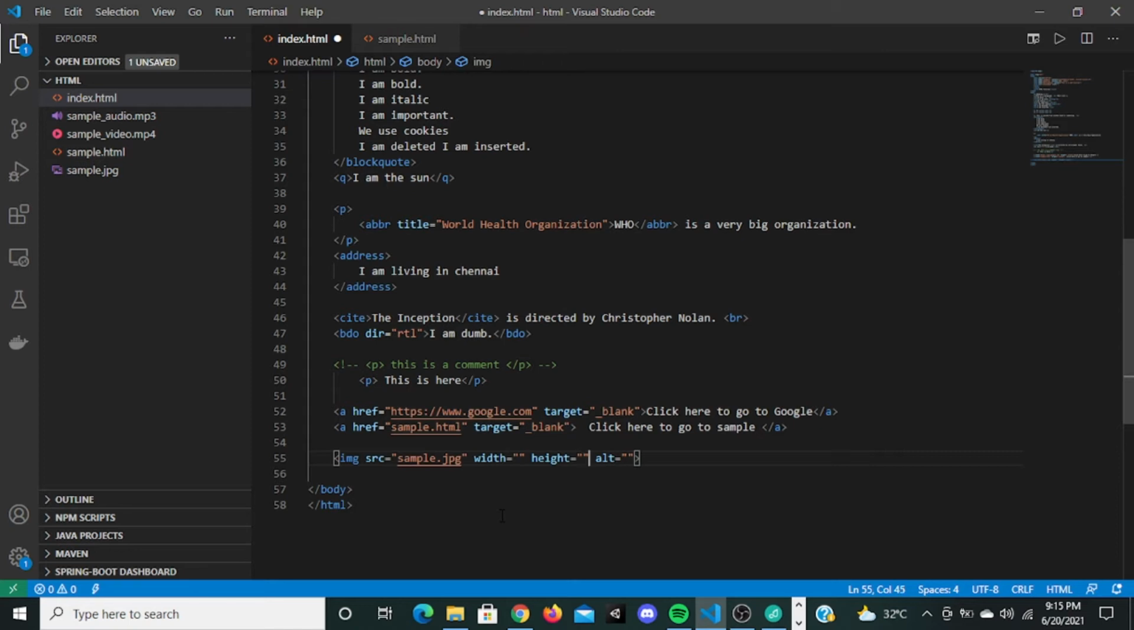Yeah, so you can actually give the width and height. It is gonna be in pixels. Pixels is a measurement in websites. There are many measurements, I will tell that to you, don't worry. So width is gonna be 200 and height is also gonna be 200 pixels.